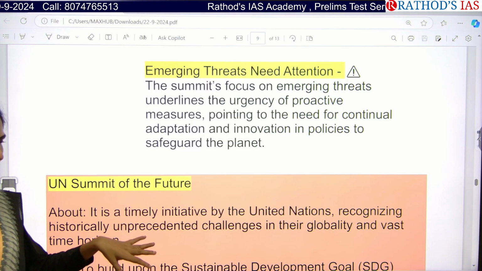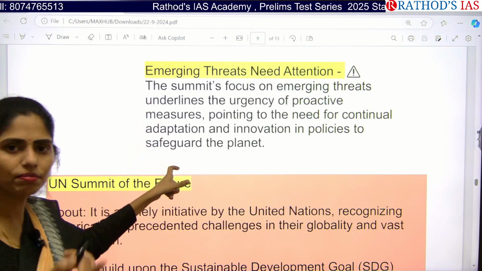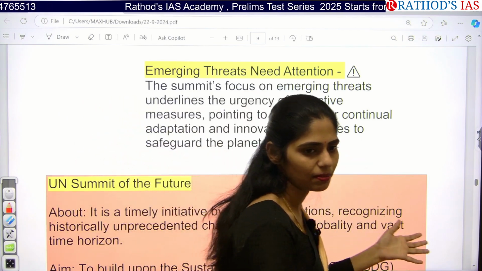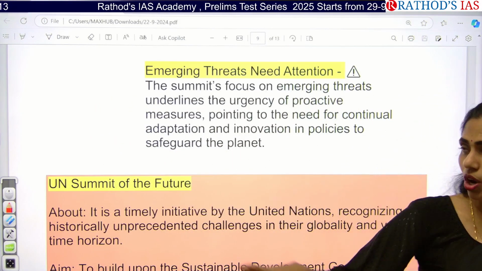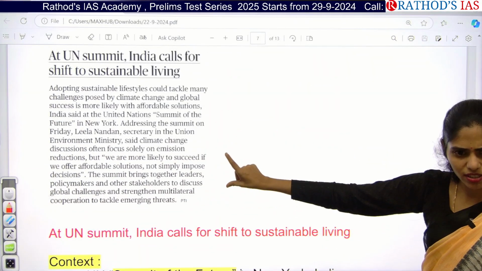Clear? Actually, if you read this article, no such points will be there. It is because of my analysis that I added this, based on basic UPSC trends. I analyzed how UPSC is asking questions, and on that basis, you can see. If you see this article, it is only this much.